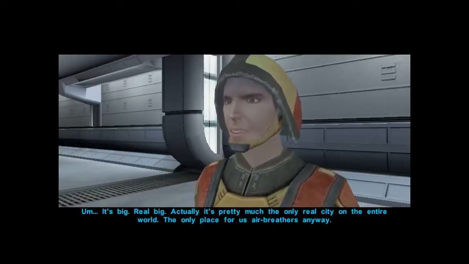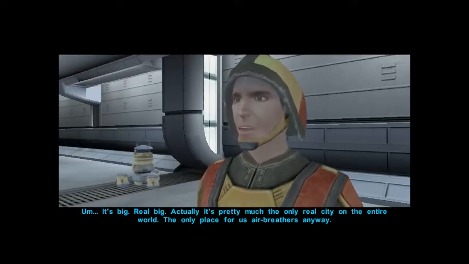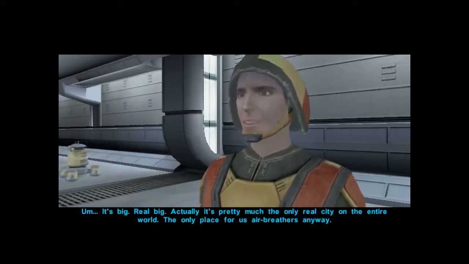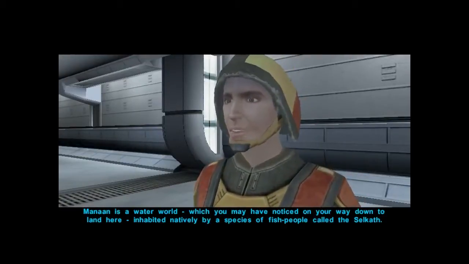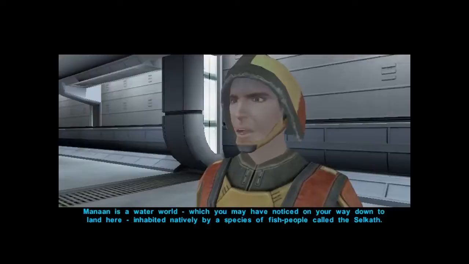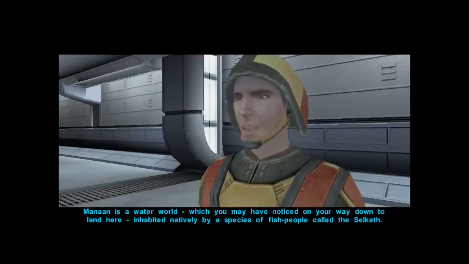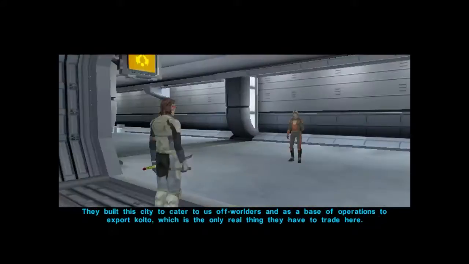It's big. Real big. Actually, it's pretty much the only real city on the entire world. The only place for us air breathers, anyway. Manan is a water world, which you may have noticed on your way down to land here, inhabited natively by a species of fish people called the Selkath. They built this city to cater to us off-worlders, and as a base of operations to export Kolto, which is the only real thing they have to trade here.